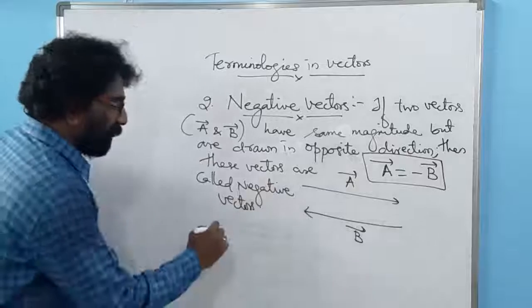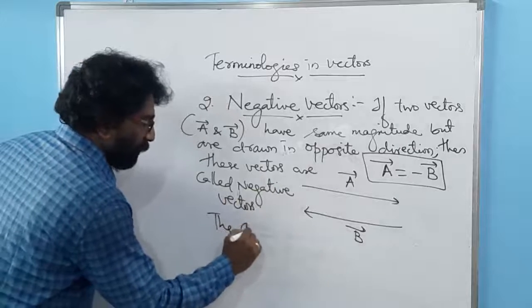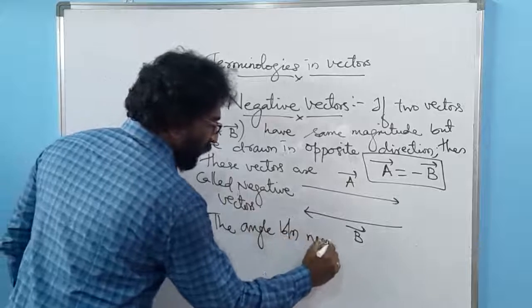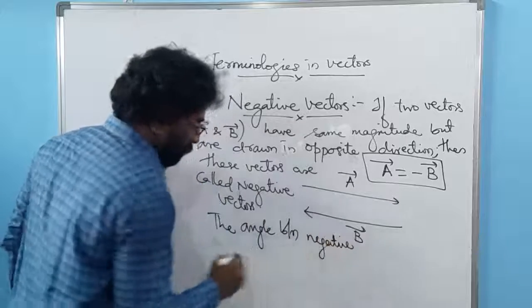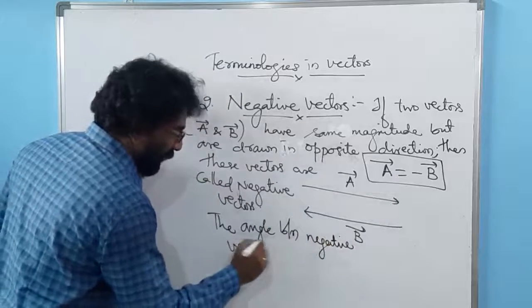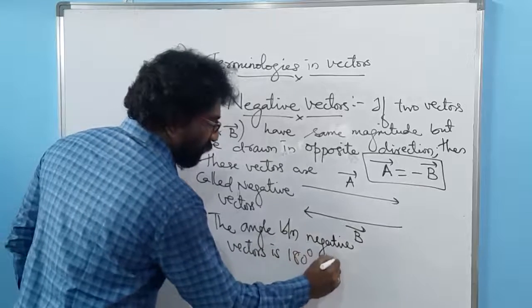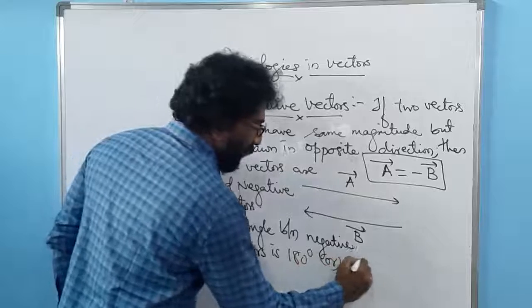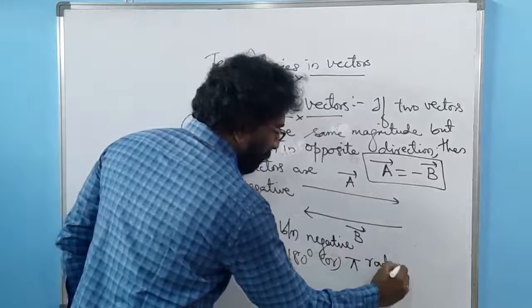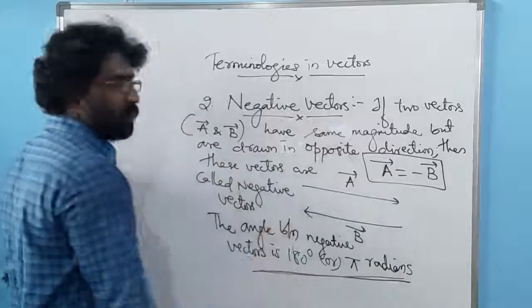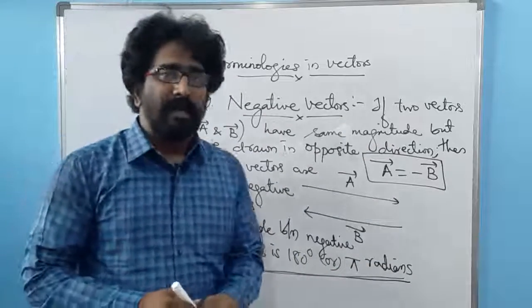Then what is the angle between these two vectors? The angle between negative vectors is 180 degrees or pi radians. The angle between negative vectors is 180 degrees or pi radians.